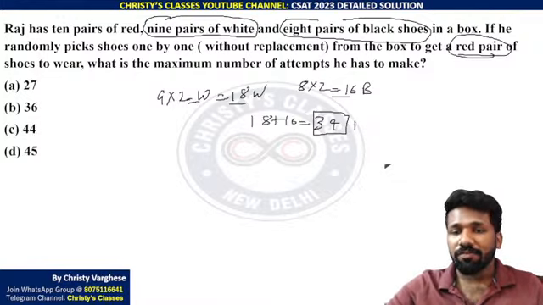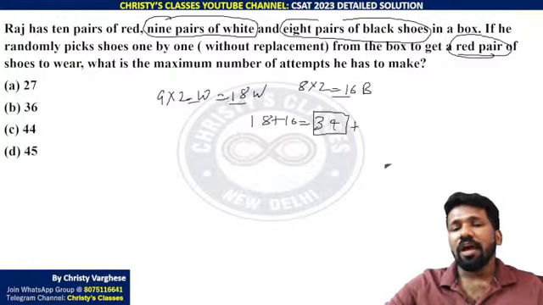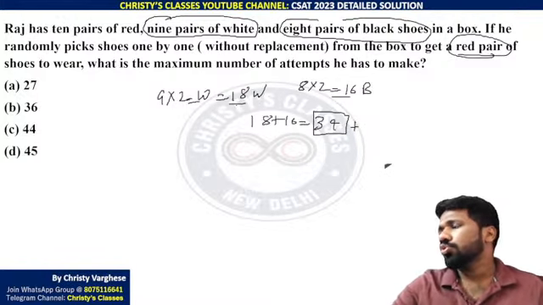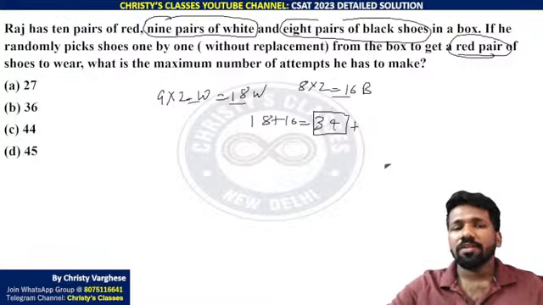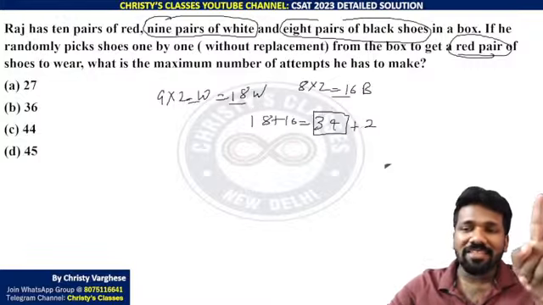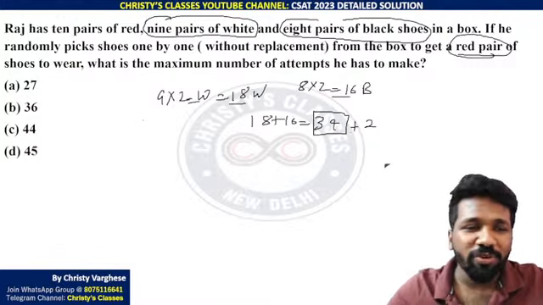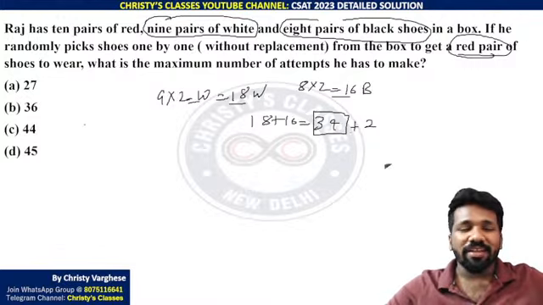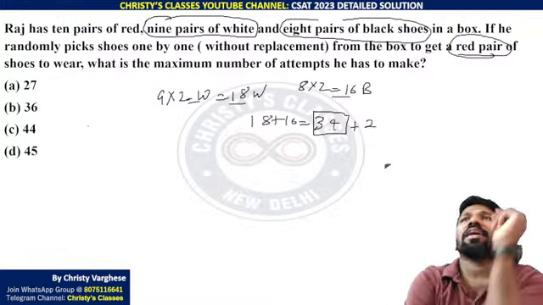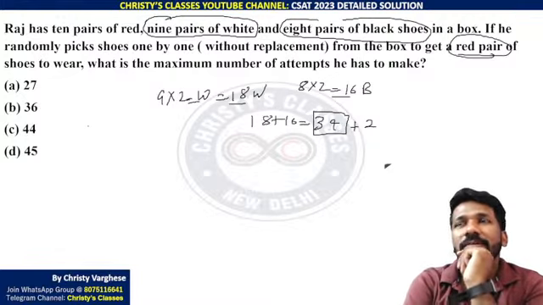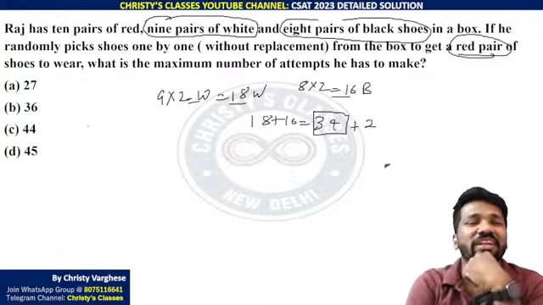After this 34, some of you got the answer 36 by thinking after 34, the two shoes you take will be red only. That will be red now. 34 plus 2. But whether that is the same pair or not, you need to know. Like red, there can be multiple red shoes, but the designs of the red shoes can be different. Na?